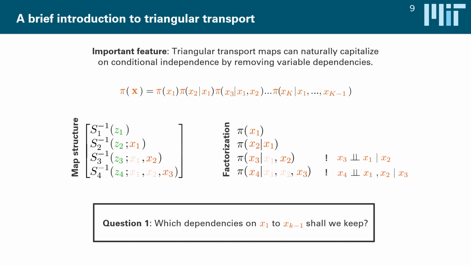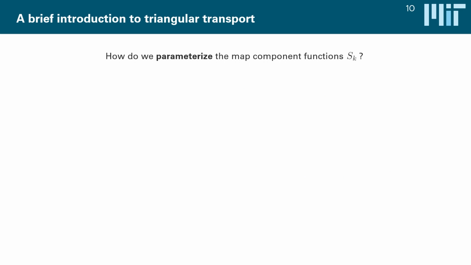A very important question that we haven't talked about yet is what these map component functions that make up a triangular map actually look like. And in practice, we have a lot of different choices in how we parameterize these map component functions. A very common choice, for instance, is to use separable maps, in which the map component function basically just comprises a number of potentially nonlinear terms, G and F, each of which takes one of the arguments of the map component function as its input.